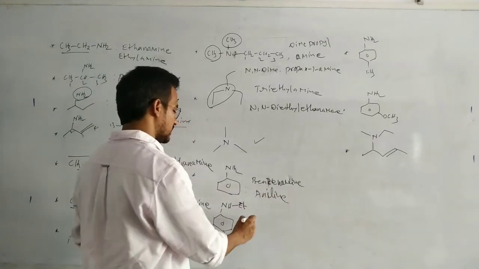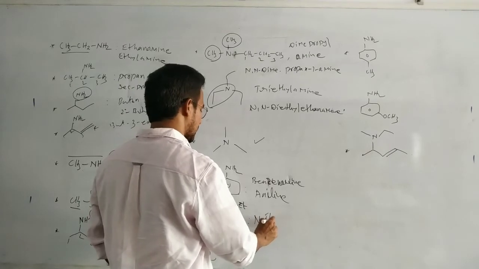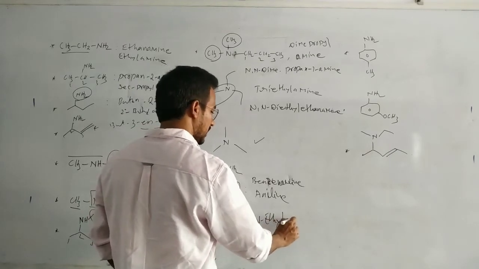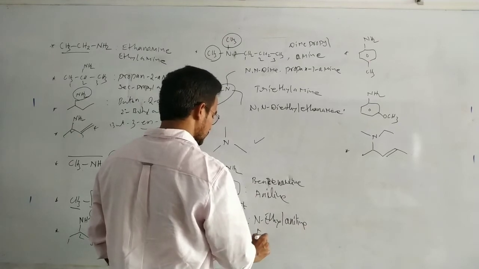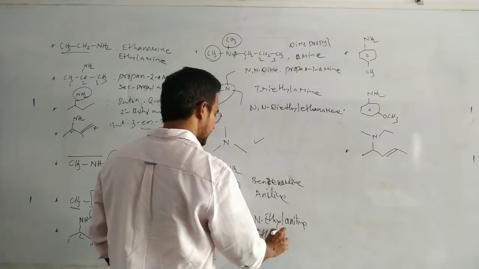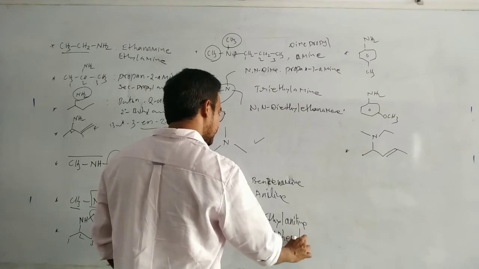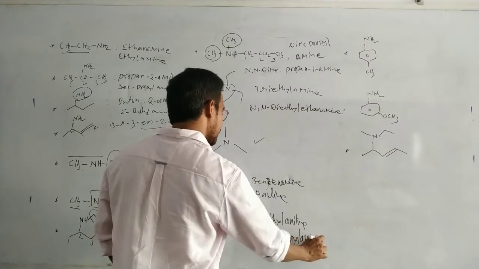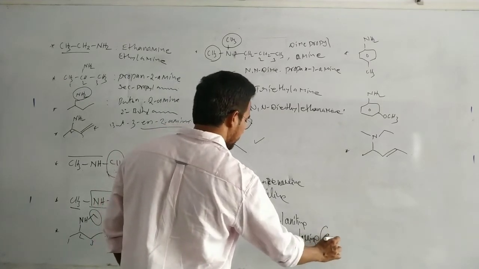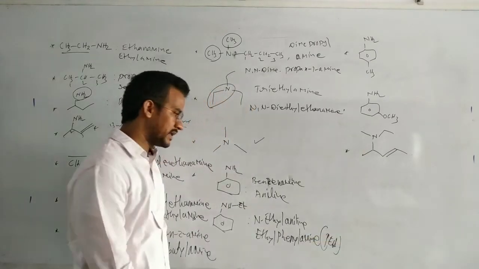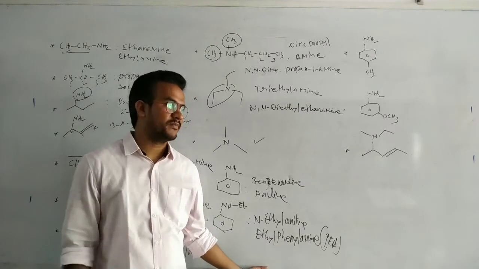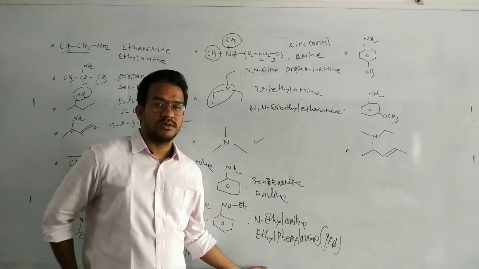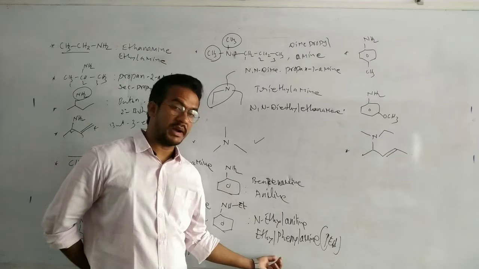Now it is a secondary amine, N-ethyl aniline or ethyl phenyl amine. This is commonly known as N-ethyl phenyl, and this molecule is also known as a romantic molecule. Okay, romantic molecule.